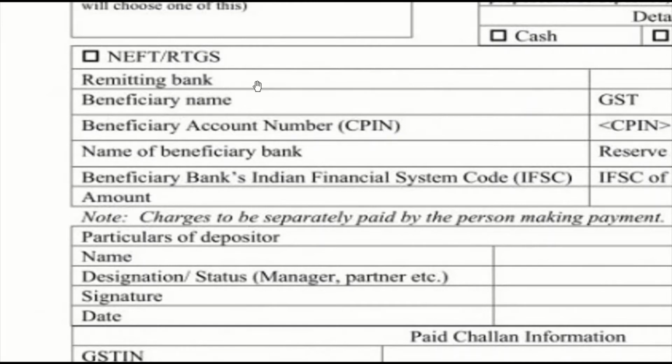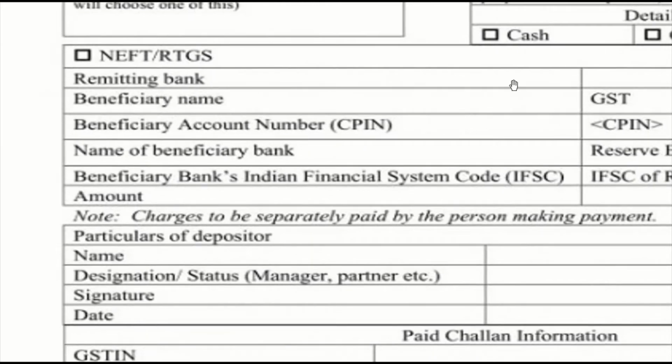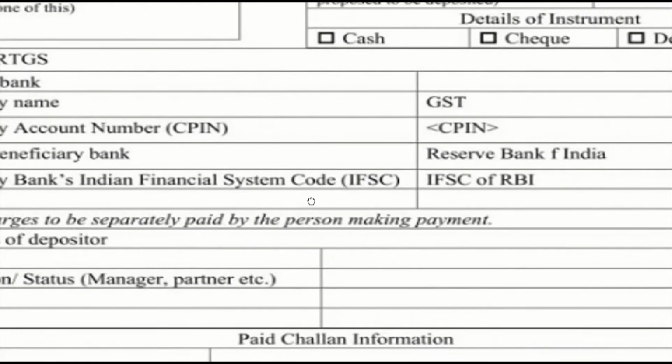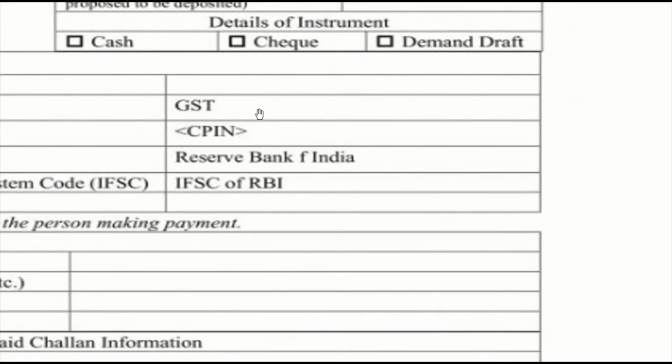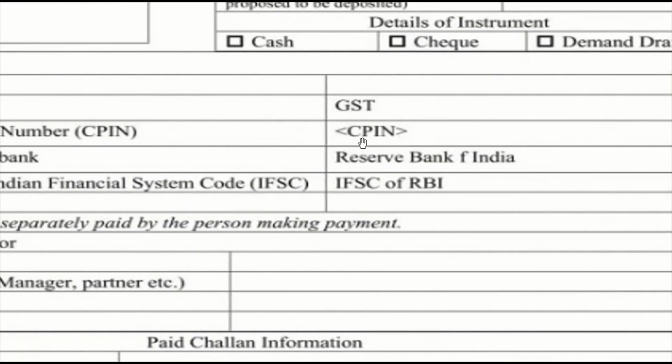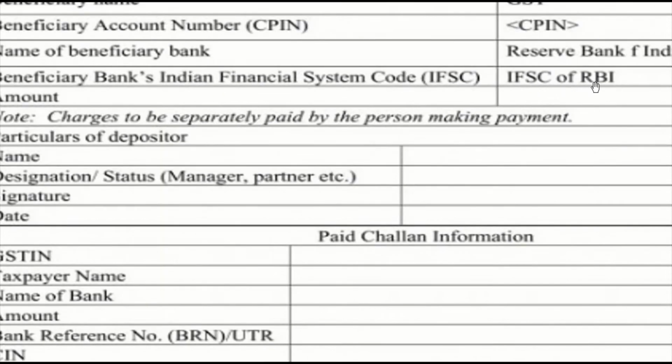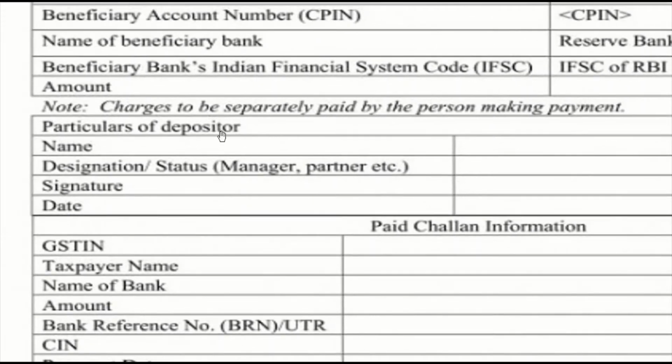And the remitting bank, their bank name and beneficiary name, CPIN number is auto populated over here. The name of the beneficiary bank will be given. The beneficiary bank's IFSC code has to be given, and then which GST it is, IGST, CGST or SGST, UTGST, whatever. And then the CPIN number, which will be auto populated. Reserve Bank of India, if it is there, and then IFSC of RBI. RBI is the remitter's bank, right? That is the government's bank.